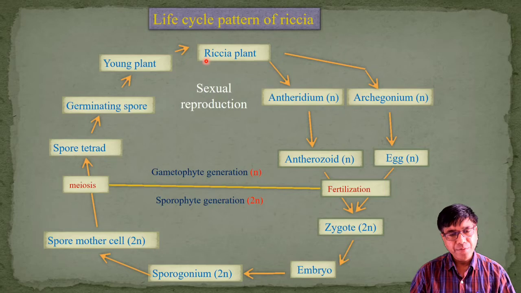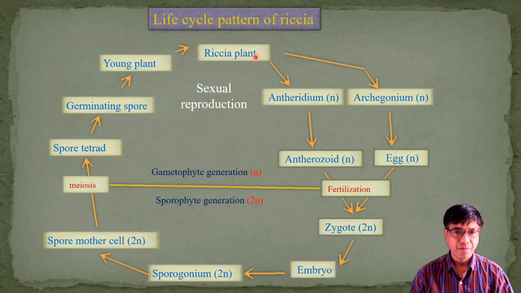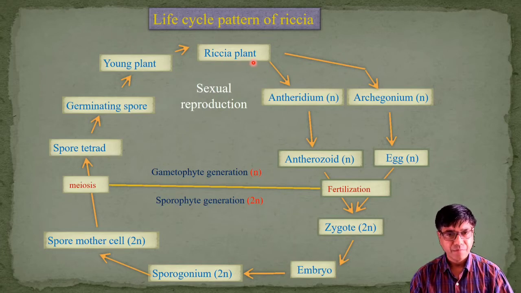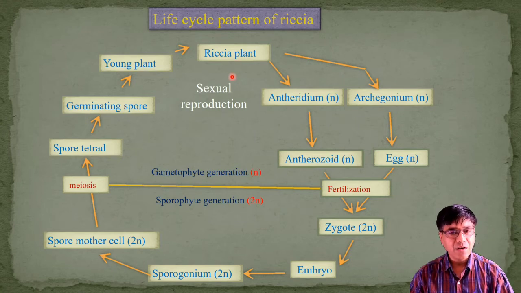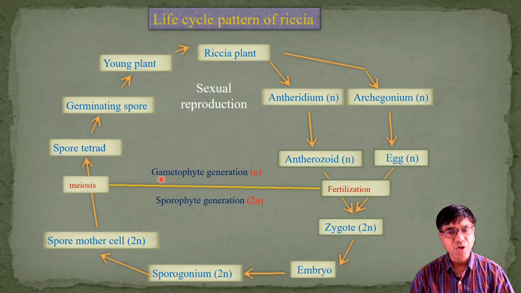In life cycle of Riccia, plant body is ribbon shaped, dichotomously branched thallus called gametophyte. It is a green, independent and dominant phase. The life cycle of Riccia shows a regular alternation of generation, that is gametophytic and sporophytic.